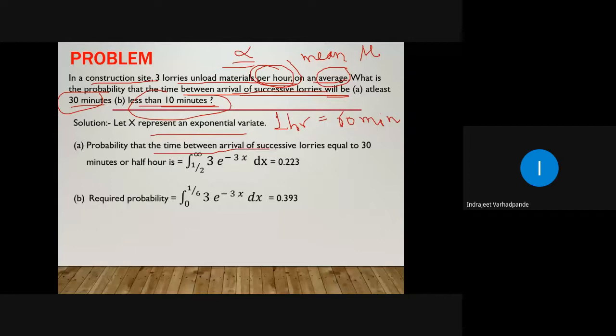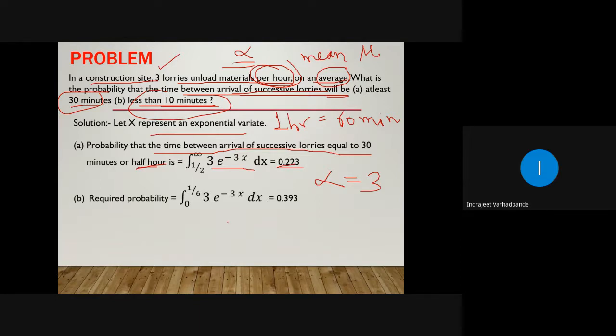So let x represent an exponential variate. The probability that the time between arrival of successive lorries is at least 30 minutes, or half an hour, is the integral from half to infinity. The upper bound we don't know, so we are not aware of how much time it will take after at least 30 minutes. So it is the integral from half to infinity of 3 e to the power minus 3x dx. Why? Because alpha, on an average, is 3, which is given to us, and that integration comes out to be 0.223.